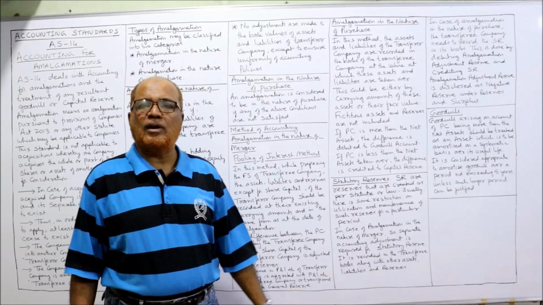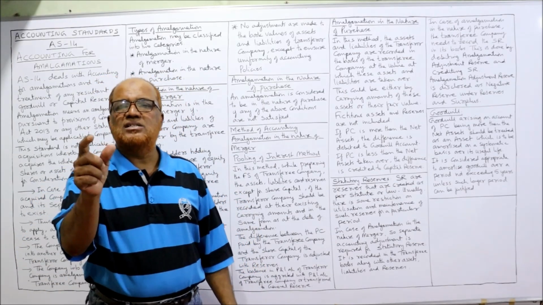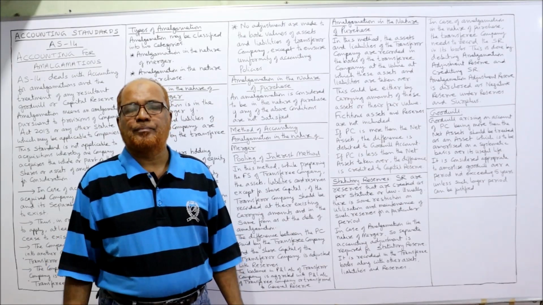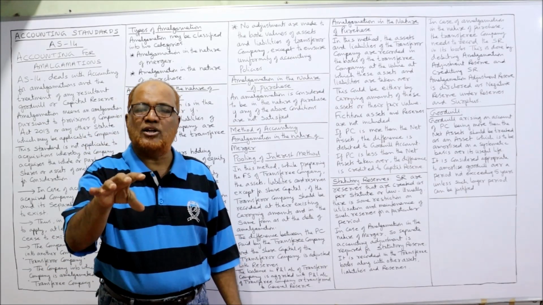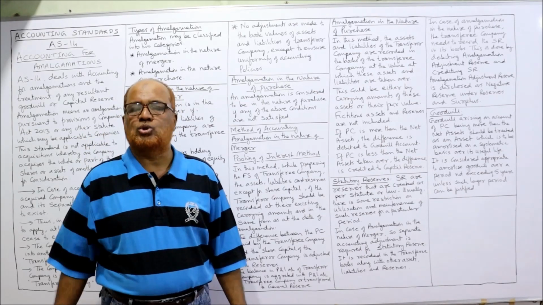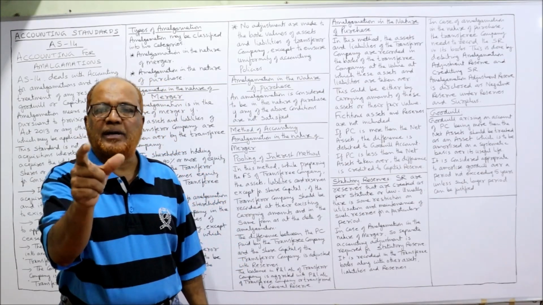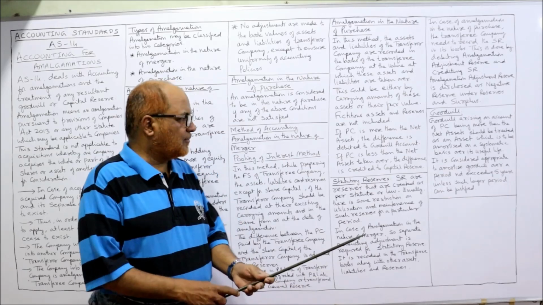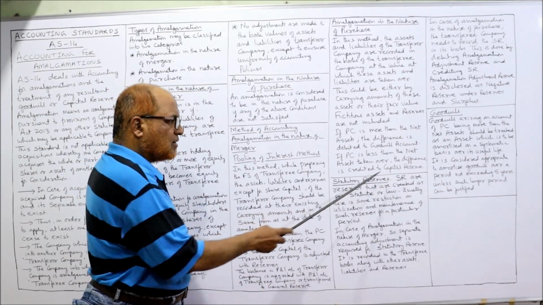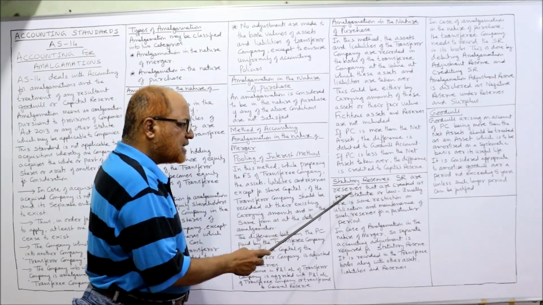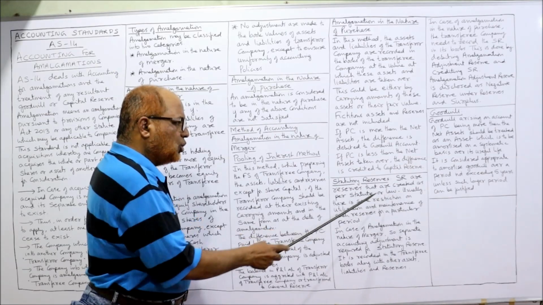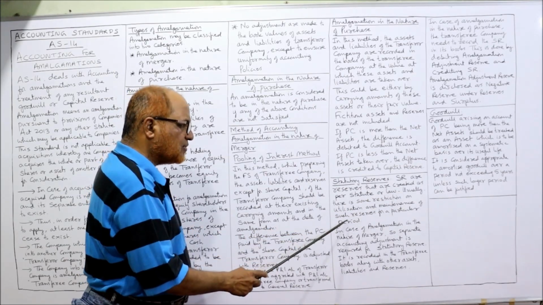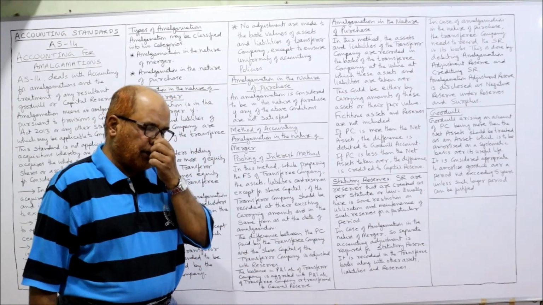Now, statutory reserve. The reserves which are compulsorily to be maintained according to statute or according to law for a particular period of time are called statutory reserves. So SR, statutory reserves, are the reserves that are created as per statute or law. Usually there is some restriction on utilization and maintenance of such reserves for a particular period.